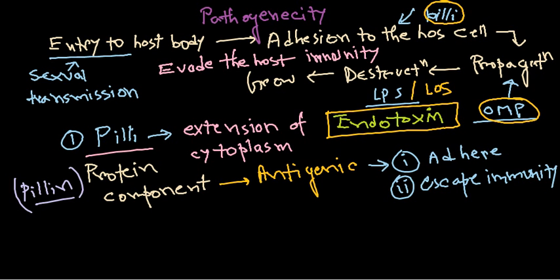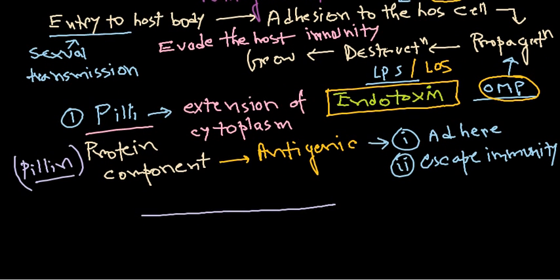If I draw the genetic arrangement here, say this is the gene, and the gene consists of several different regions. This is the total DNA content, and somewhere here is gene A. Here is gene B. But these genes A and B do not have any kind of promoter upstream. We require the presence of a promoter, which helps them initiate the transcription of the gene, right? So there is no promoter in this case.